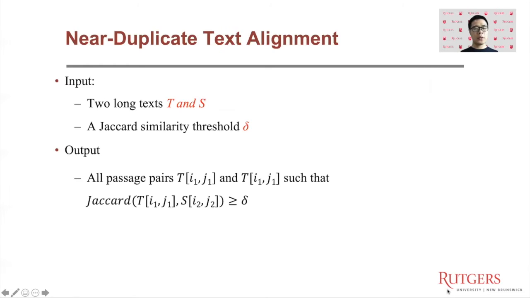We're interested in the near duplicate text alignment problem. It takes two long texts and a Jaccard similarity threshold as the input, and it produces all the passage pairs whose Jaccard similarity is above the threshold.